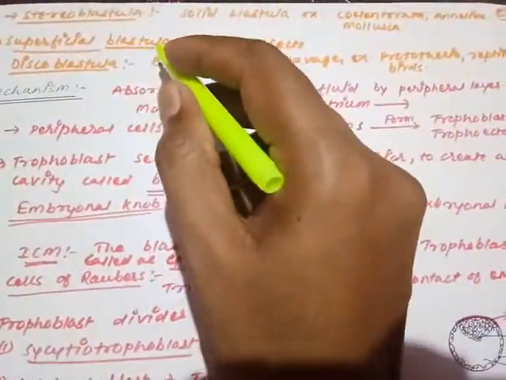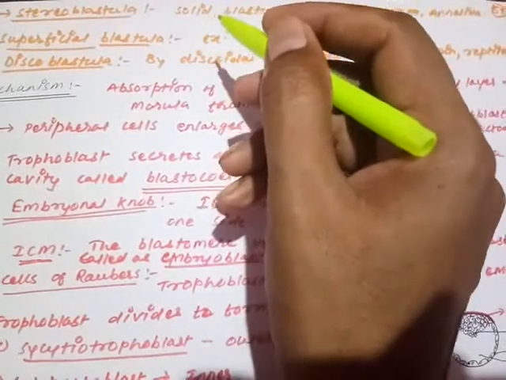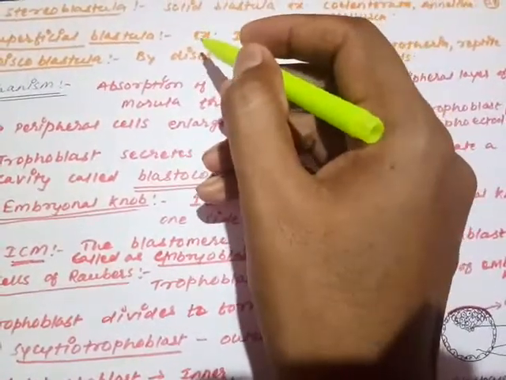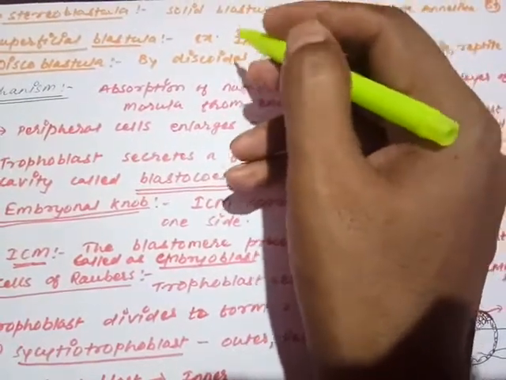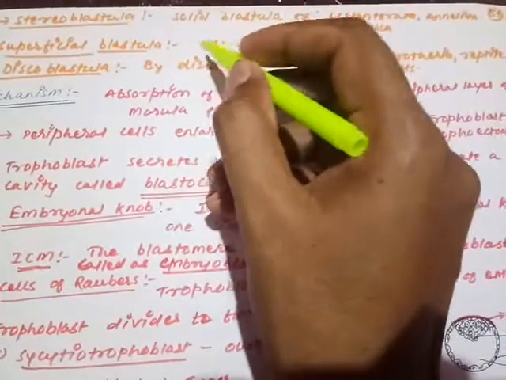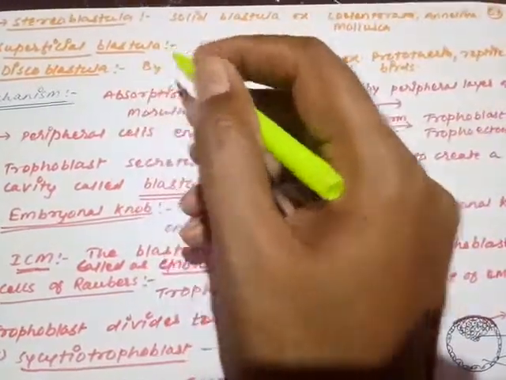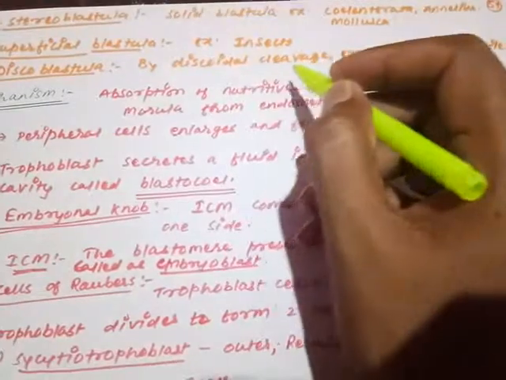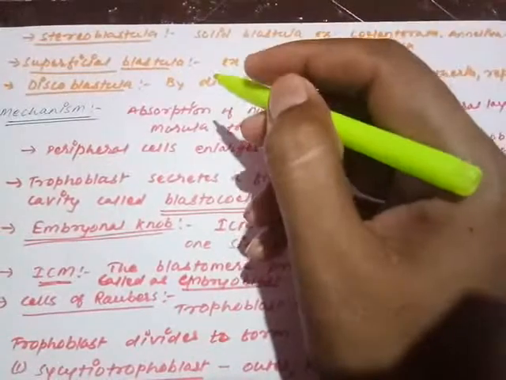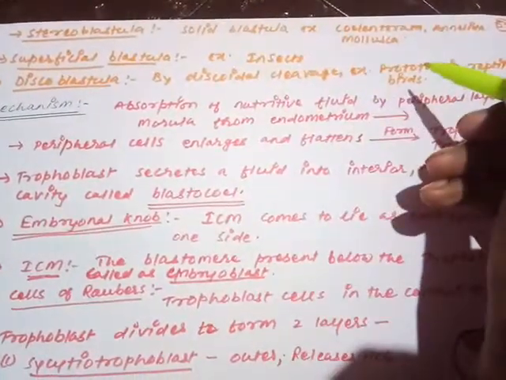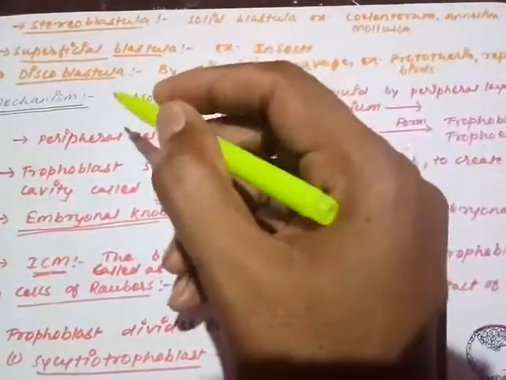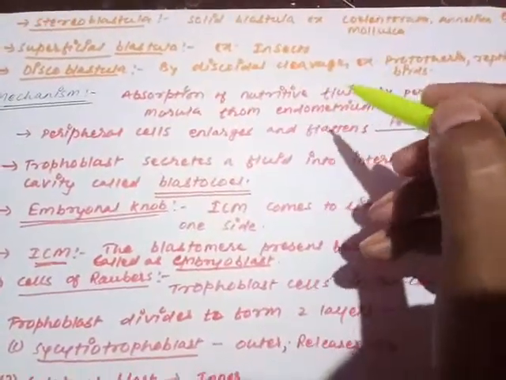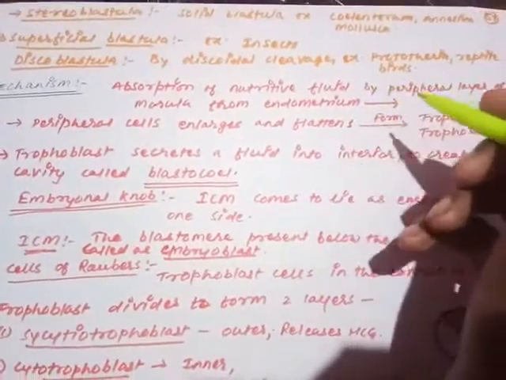Next one is the superficial blastula, produced by the superficial cleavage. When the centrolecithal egg is there, only the top level of the egg is converted into the blastula. That is present in insects only. Discoblastula is produced by the discoidal cleavage, and prototherian mammals, reptiles and birds are the examples. So coeloblastula in the frog, stereoblastula in the Coelenterata, Annelida and Mollusca, superficial blastula in insects produced by superficial cleavage, and discoblastula produced by discoidal cleavage in prototherian mammals, reptiles and birds.